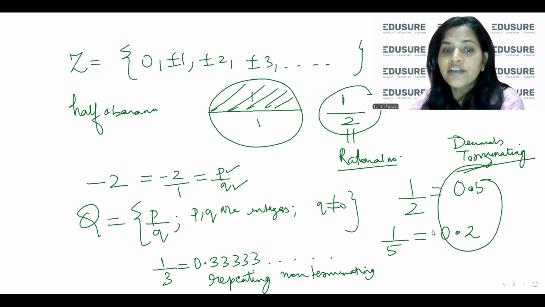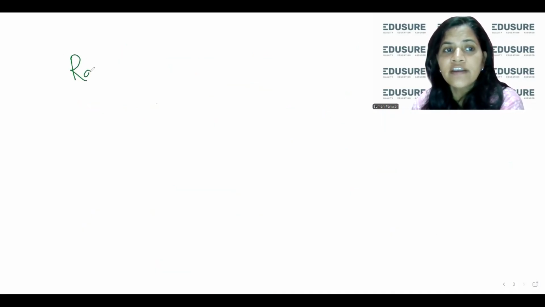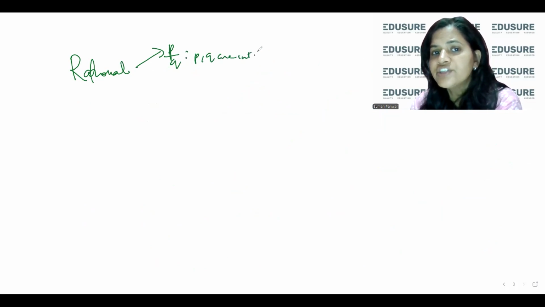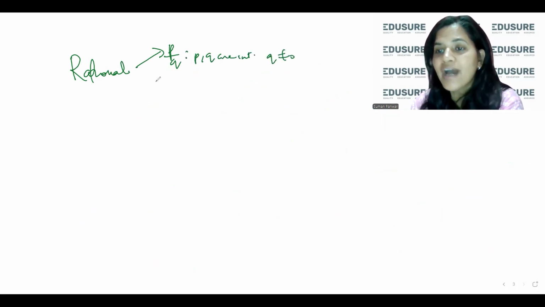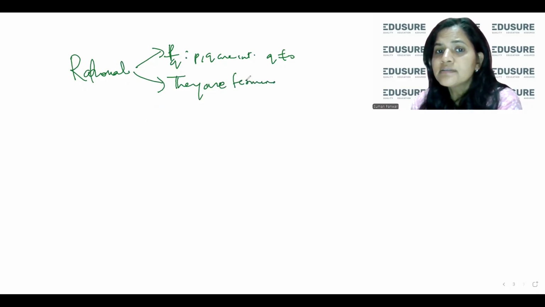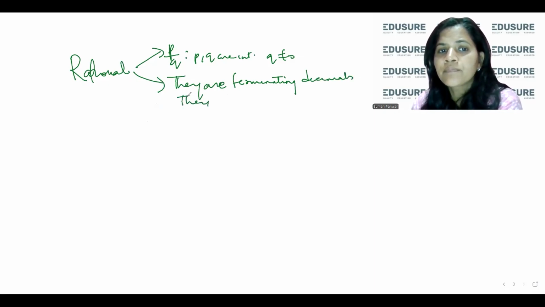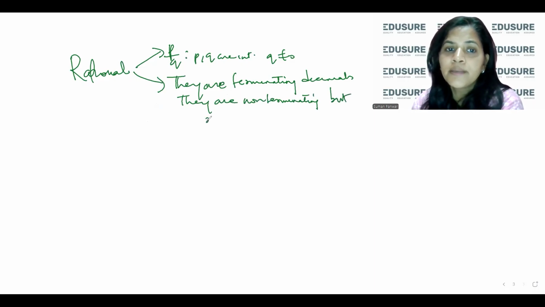So what is the alternate form of rational numbers? What are rational numbers? They are of the form p by q, where p, q are integers and q is not equal to 0. You can either define it like this, or they are terminating decimals, or non-terminating but repeating decimals.